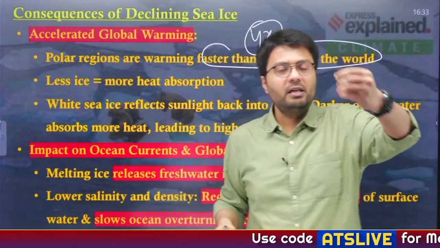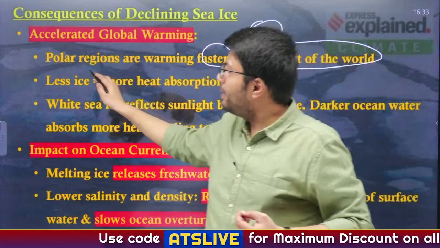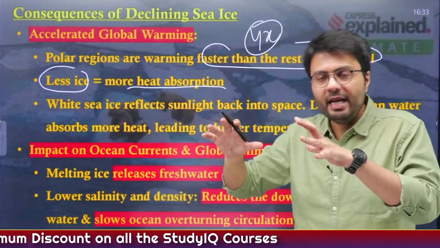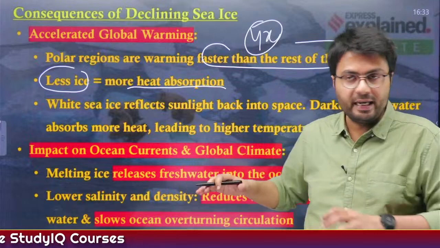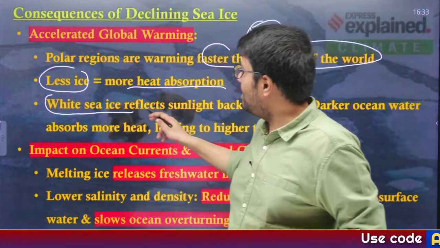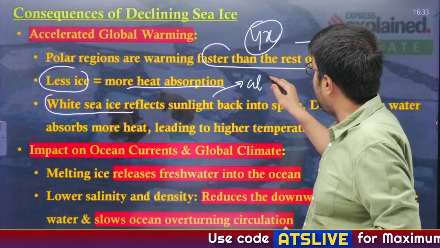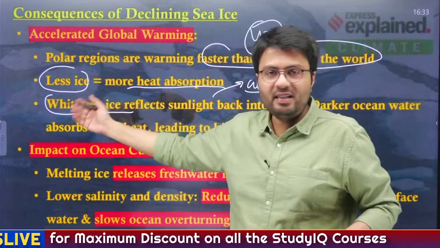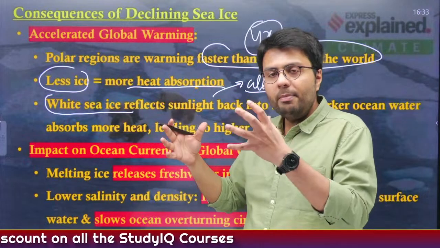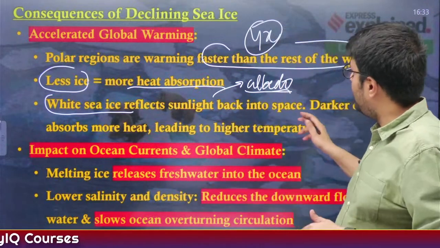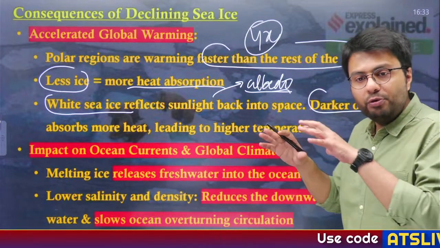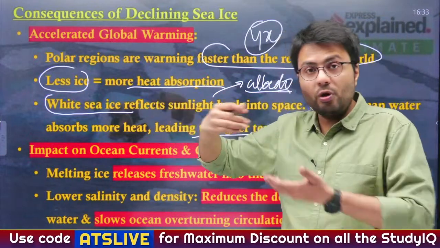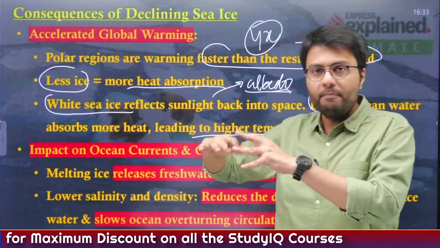And when the Arctic region itself is warming, you can expect that the presence of ice will reduce, which will expose more surface to the sunlight and enable it to absorb more heat. White sea ice reflects sunlight because of an effect called the albedo effect, which is the ability of any surface to reflect sunlight. Therefore, the amount of heat absorbed by ice is very less as compared to the darker ocean waters, which absorb more heat. Therefore, it leads to higher temperatures whenever ocean waters are exposed to the sunlight as compared to ice.